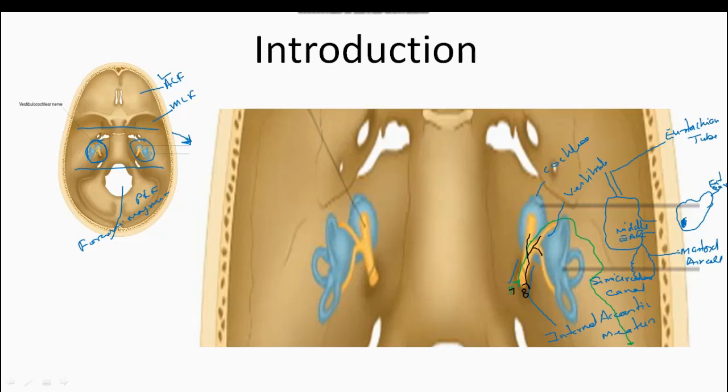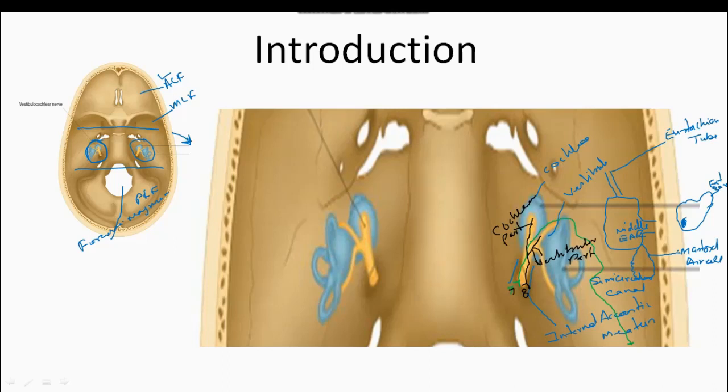That we will talk about in the topic. So let's understand it enters the cochlea through the base of the modiolus and later on innervates the structures in the cochlea, whereas this vestibular part innervates the vestibule and semicircular canals. Clear?